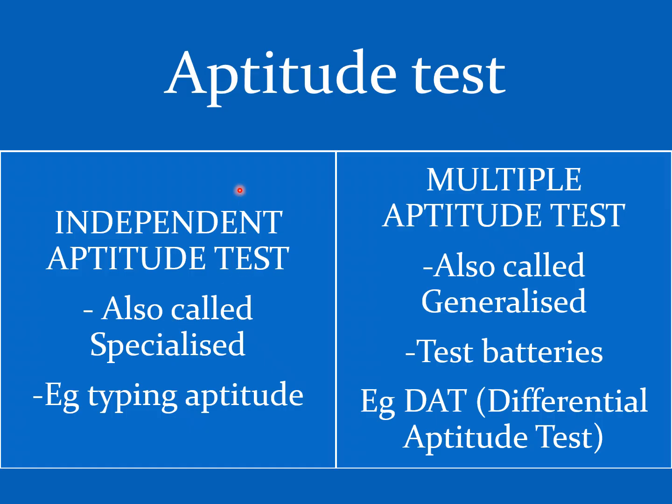So we are going to do the independent aptitude test. But if a person comes to us and says, I do not know in which stream should I go, for that particular child, we need to do the multiple aptitude test. We need to check all the domains and find out which particular domain will be suitable for that particular child.